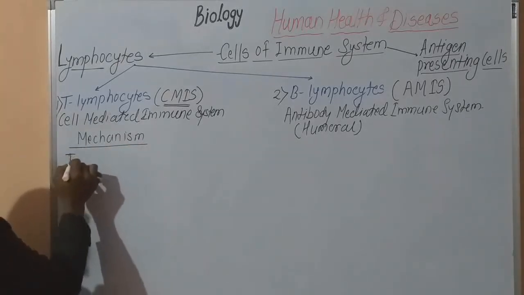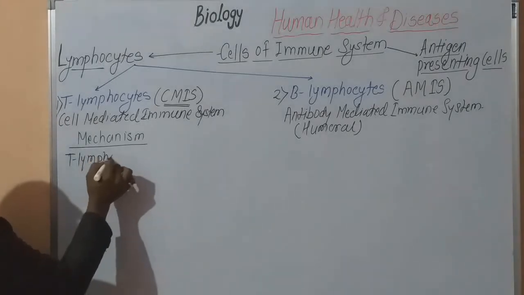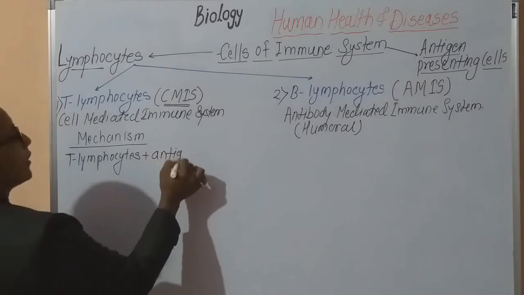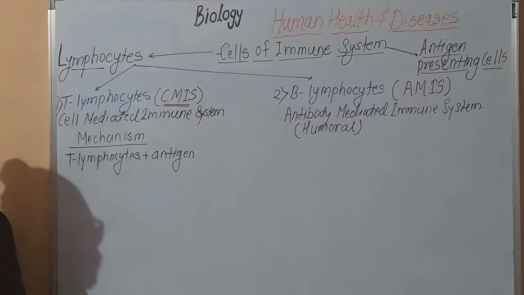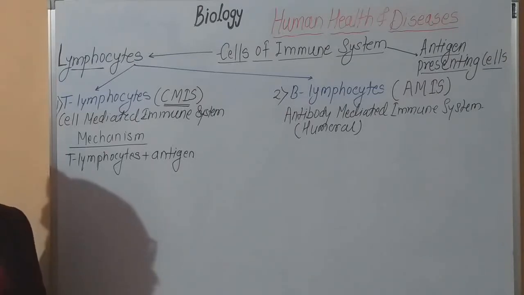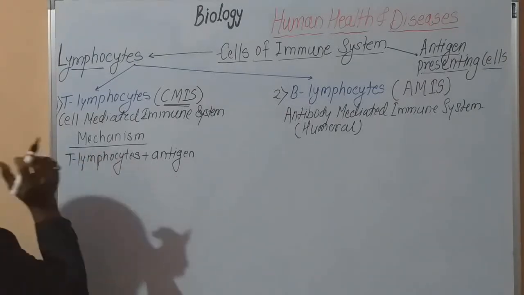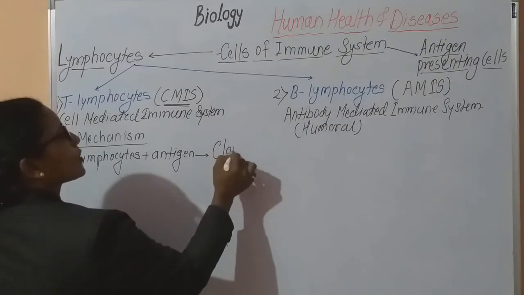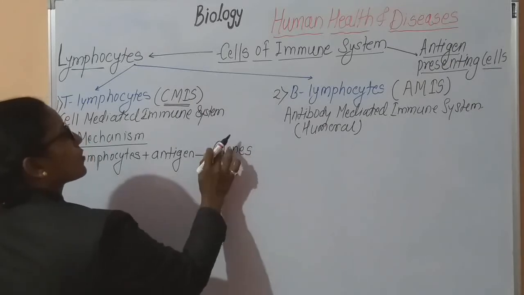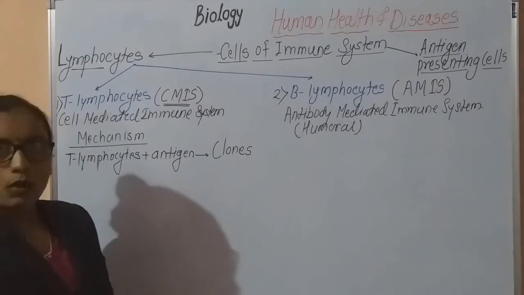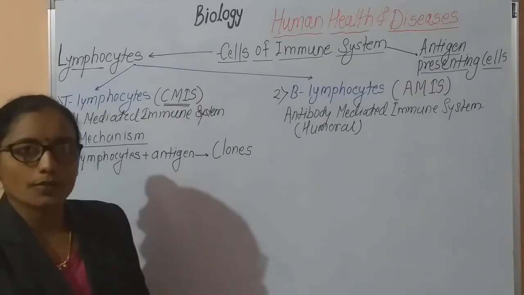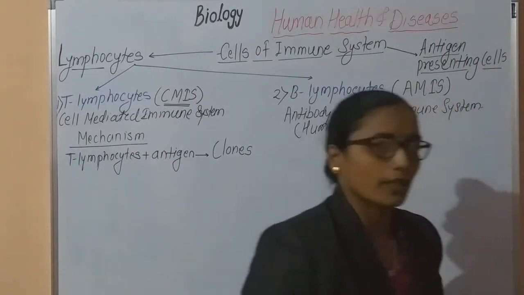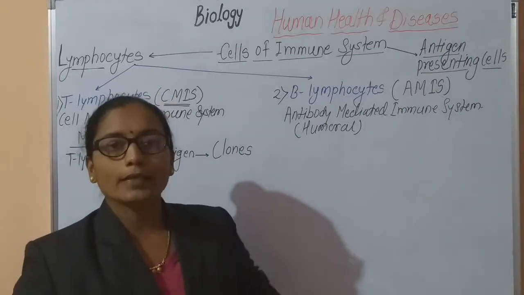When these T lymphocytes come into contact with the antigen, what happens? What is an antigen? Antigen is a foreign substance. When lymphocytes come into contact with this antigen, these T lymphocytes form clones. Clones means duplicate copies. About 4 types of clone cells are formed by these T lymphocytes.